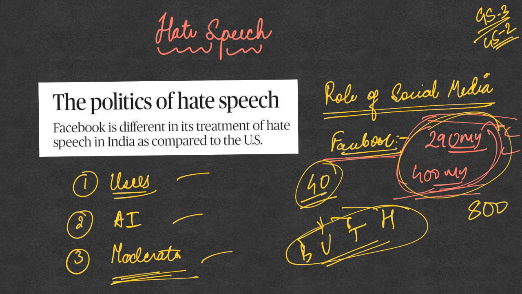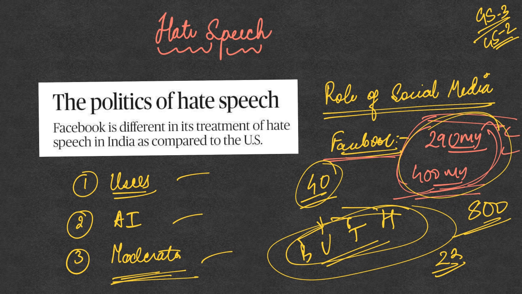India has 800 languages, out of which 22 are recognized as official languages. Having just 4 languages in Facebook's hate speech detection algorithm is not going to help much in controlling hateful content on the platform. So this is one concern, that Facebook has not been doing enough in India.